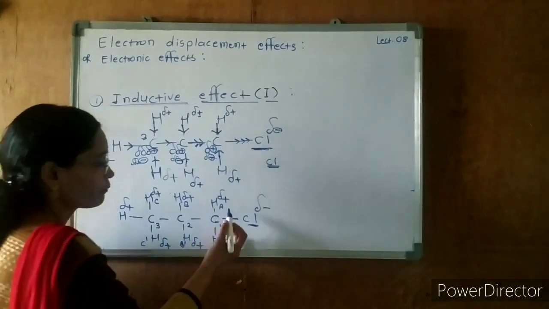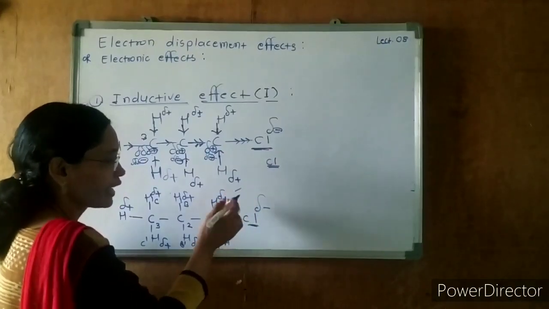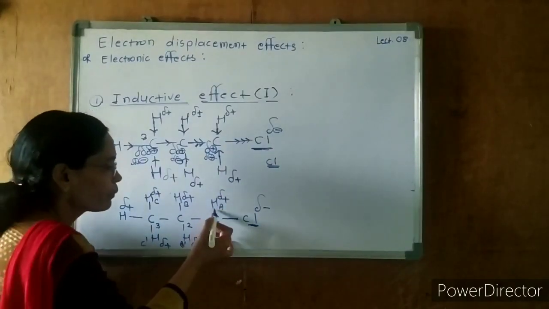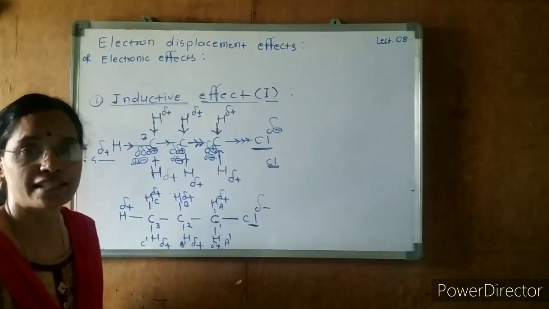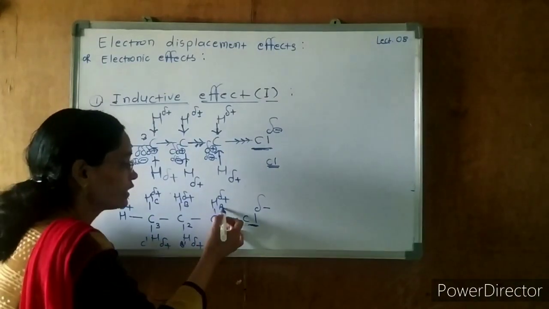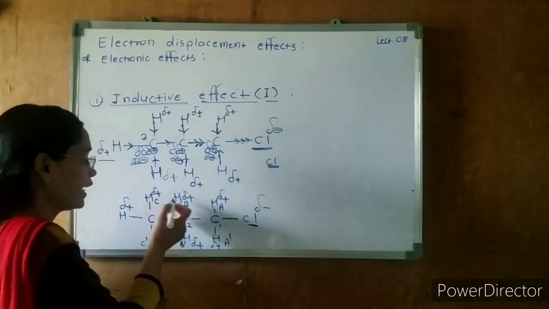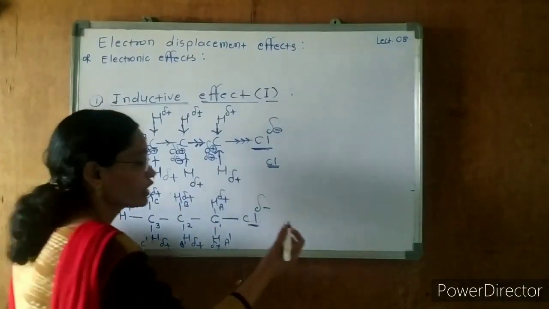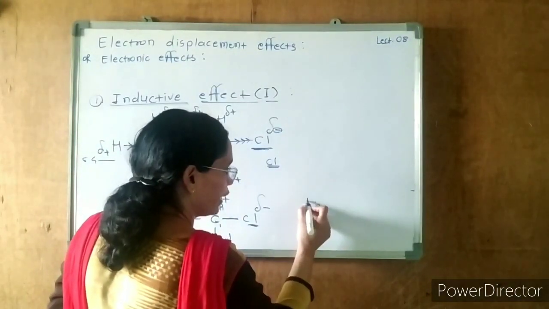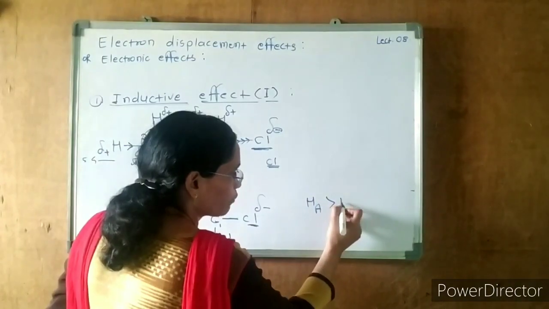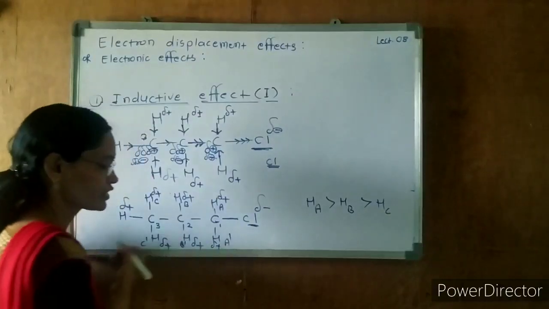Here there is no chance for hydrogen to take electron from others and get neutralized. That's why the bond becomes weak, and this hydrogen A will be liberated very easily. It will be donated very easily, and B will be liberated easily as compared to C. So the order of acidic strength is: proton A is more acidic than proton B, which is more acidic than proton C, because the distance increases.